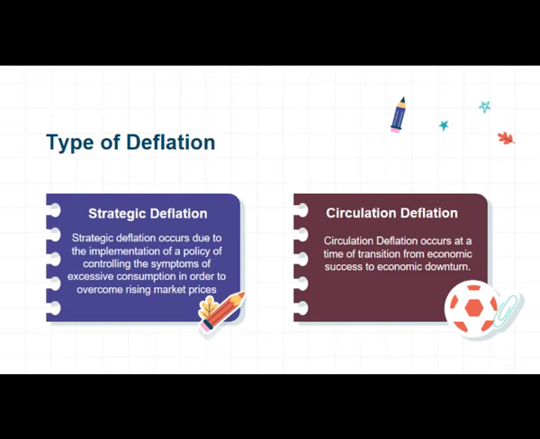Types of deflation. 1. Strategic deflation. Strategic deflation occurs due to the implementation of a policy of controlling the symptoms of excessive consumption in order to overcome rising market prices. 2. Circulation deflation. Circulation deflation occurs at a time of transition from economic success to economic downturn because of the consequences of the balance between production and consumption power. Therefore, there is a decrease in prices in the economic recession due to the lack of need for excessive economic goods.